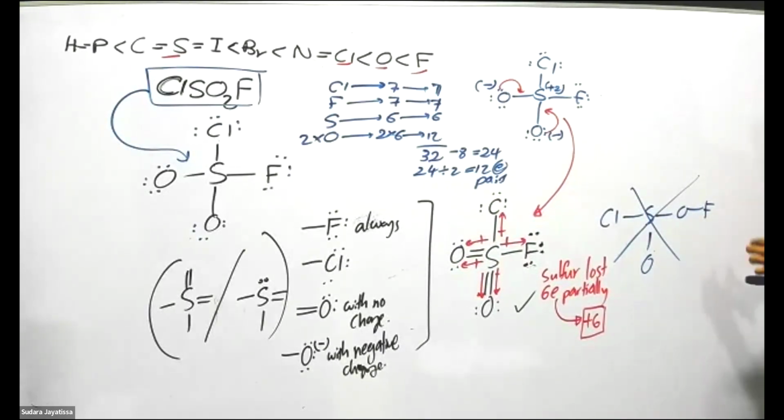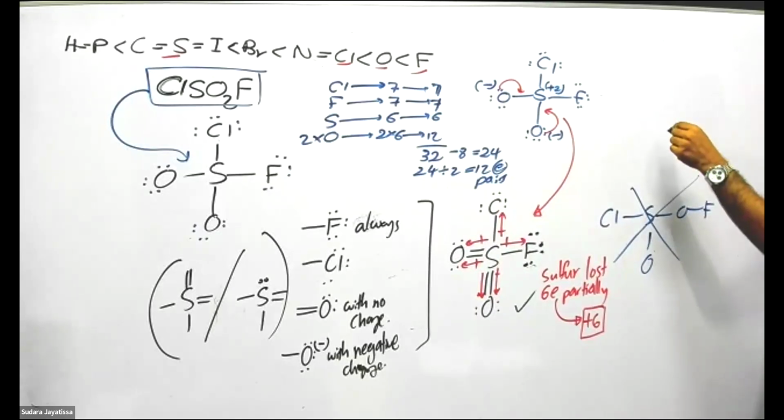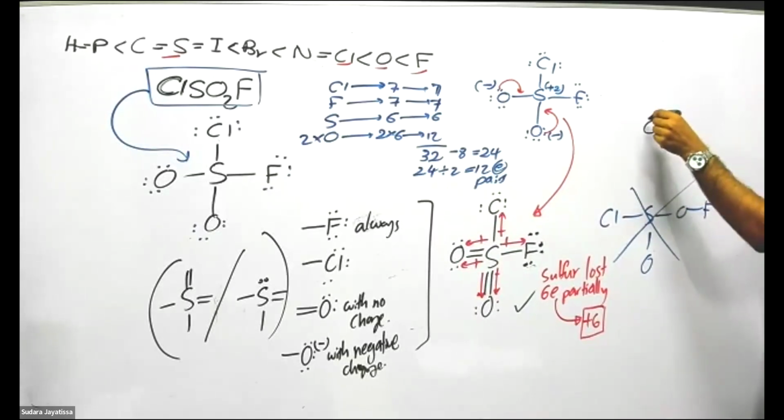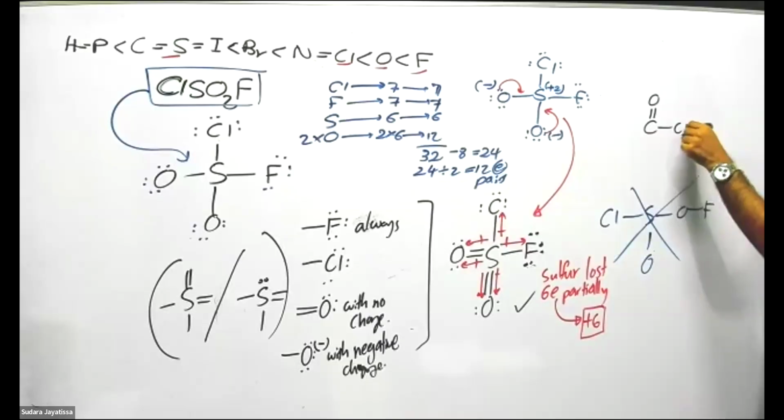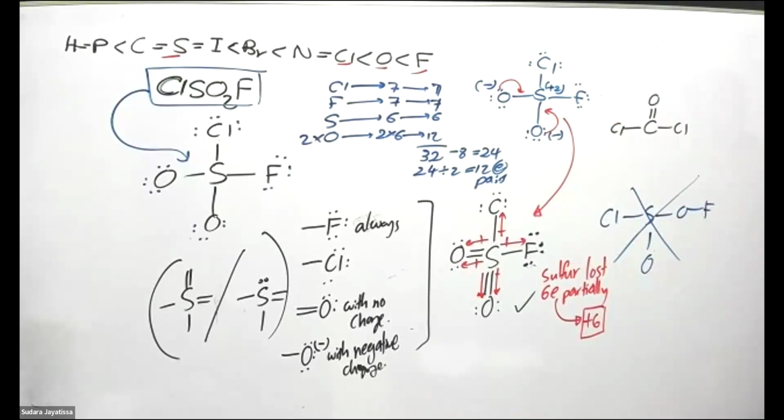I want to remind this oxidation number thing, let's say someone has forgotten this one. What about this one? COCl2. Now this carbon has lost 4 electrons partially. So the oxidation number is plus 4. What about this one? NO3 minus. What is the oxidation state of nitrogen? Plus 5. How do we say that one?